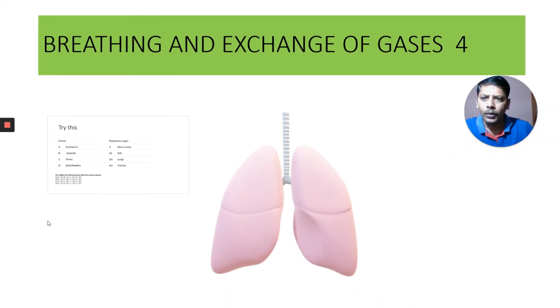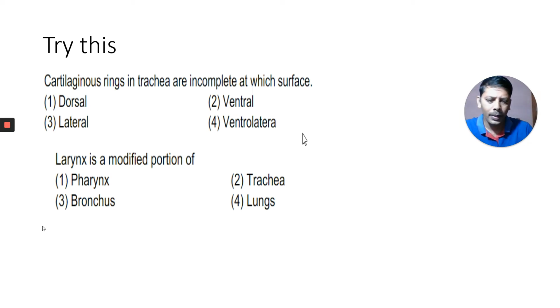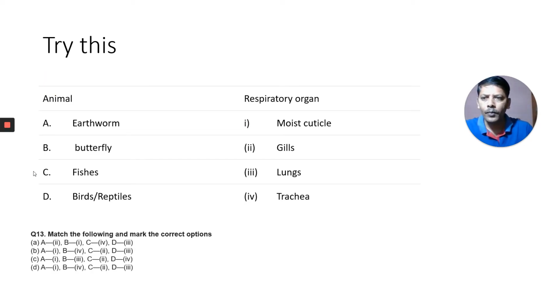Before I go to the lungs, here is a small exercise. Can you try this one? What is the respiratory organ in earthworm? It is a non-cellular thin moist cuticle. What are the respiratory organs in butterfly?